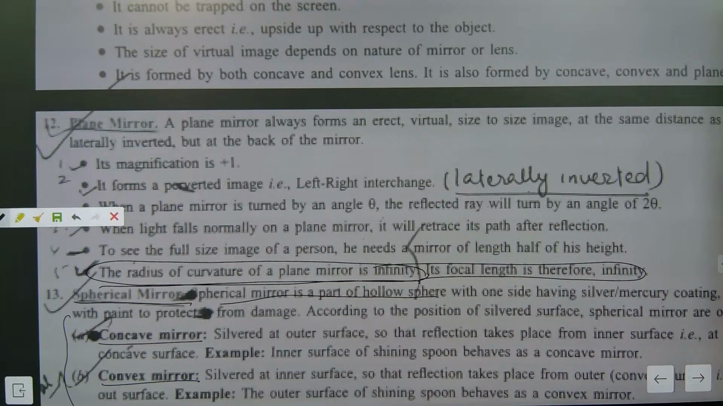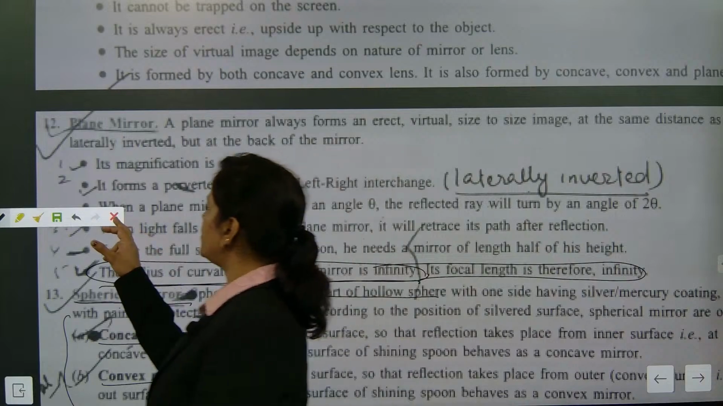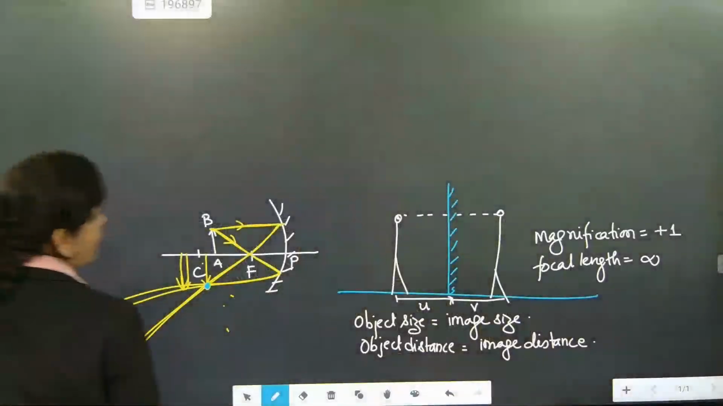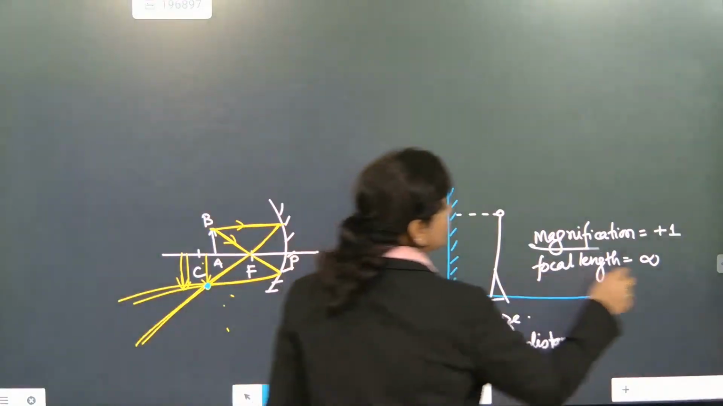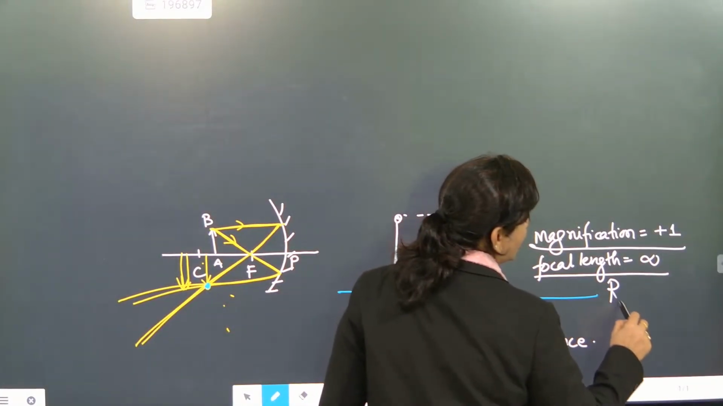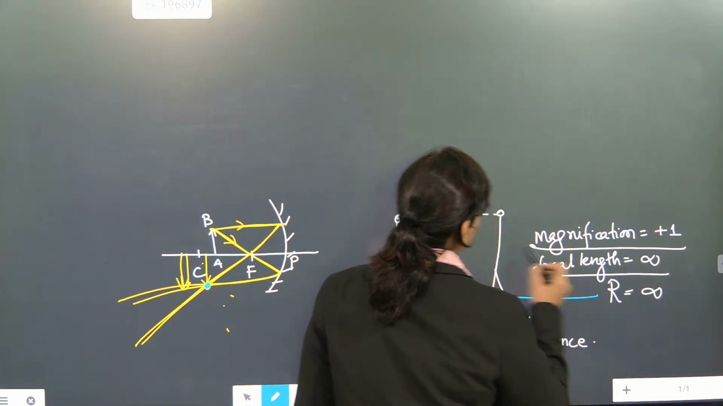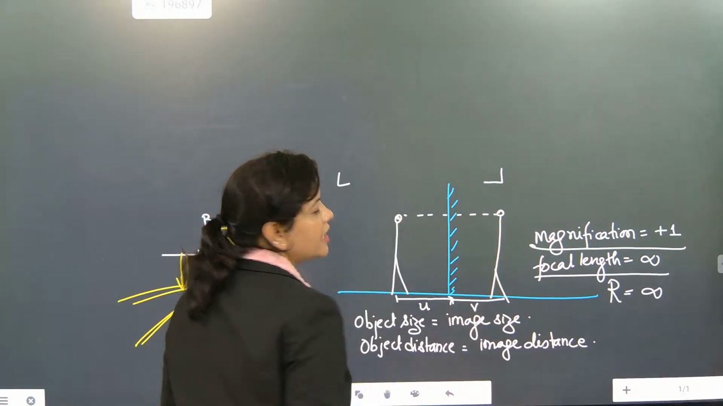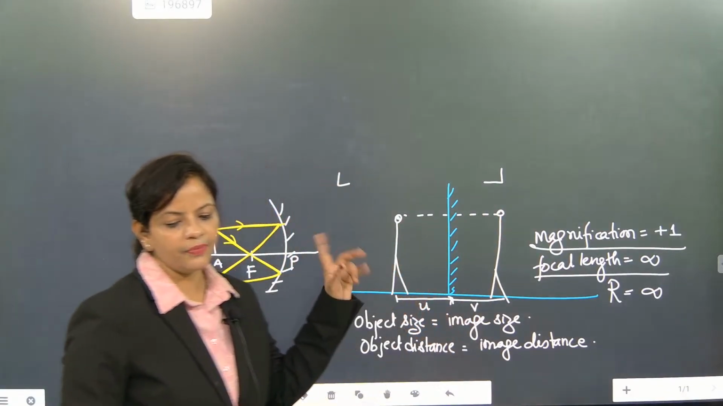Lateral inversion. Everybody pay attention and remember this part. So now this is the final revision moment. We are going back to our part and we will write some of the things we have missed. This is magnification. What is the radius of curvature? R is also infinity. They will do lateral inversion. Left appears right, right appears left.